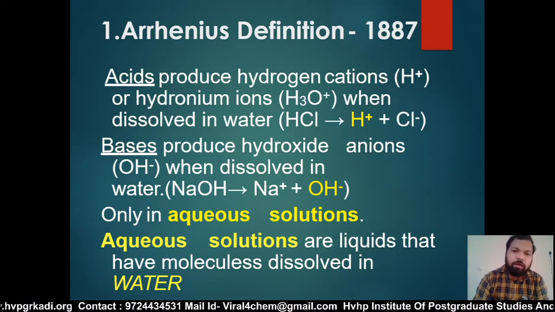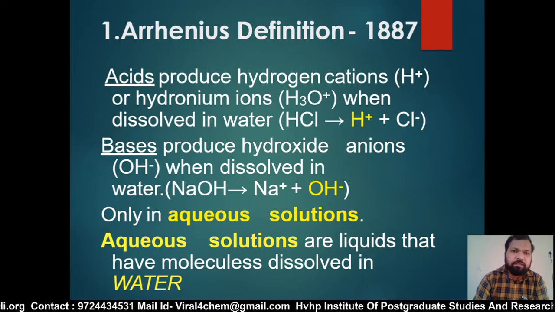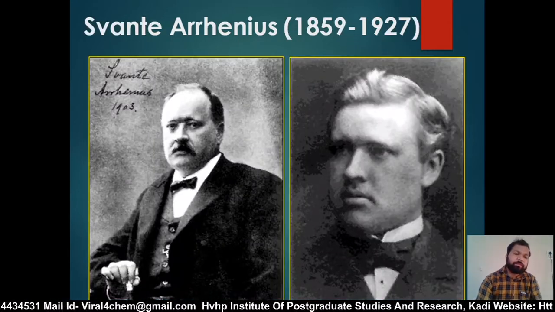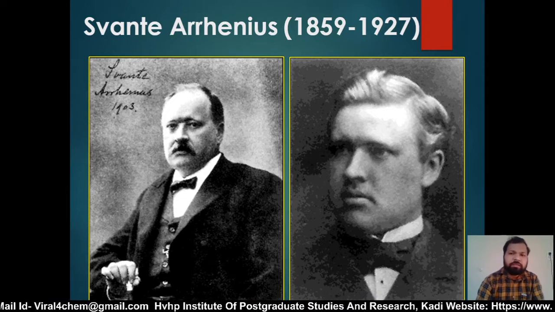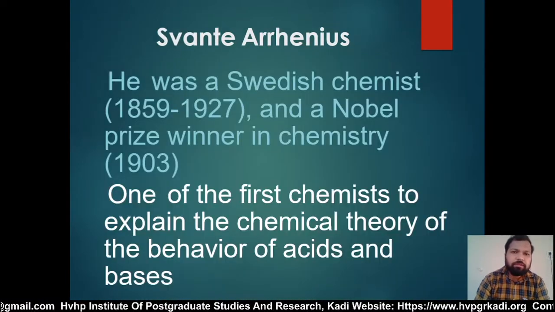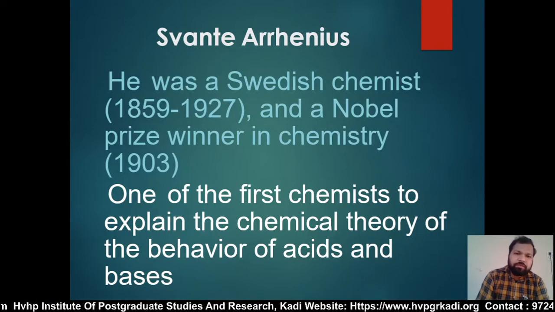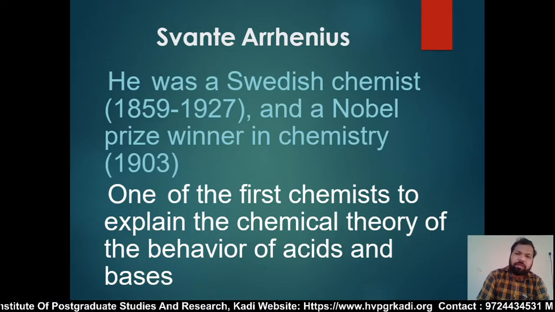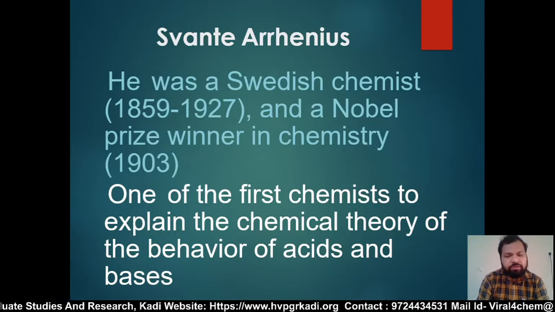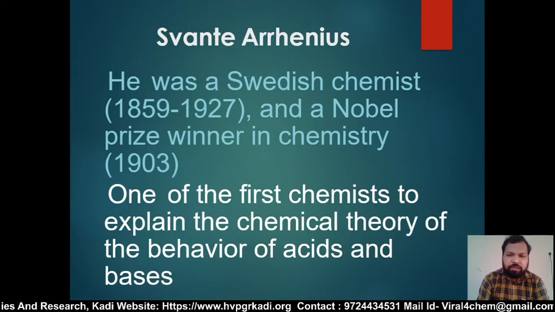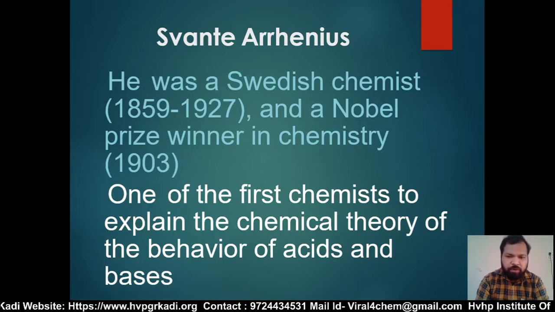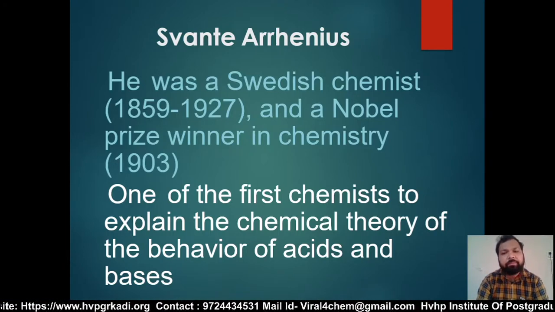Now this is a picture of Arrhenius, 1859 to 1927. Arrhenius was a Swedish chemist, 1859 to 1927, and a Nobel Prize winner in chemistry in 1903. He was one of the first chemists to explain the chemical theory of the behavior of acids and bases.